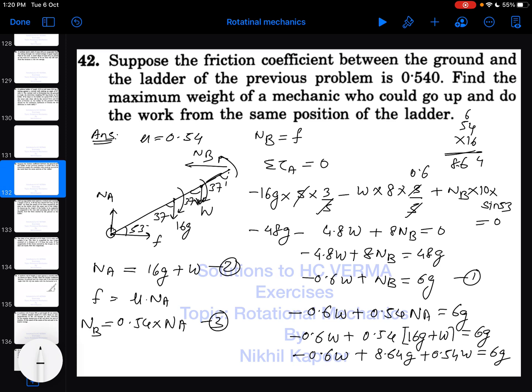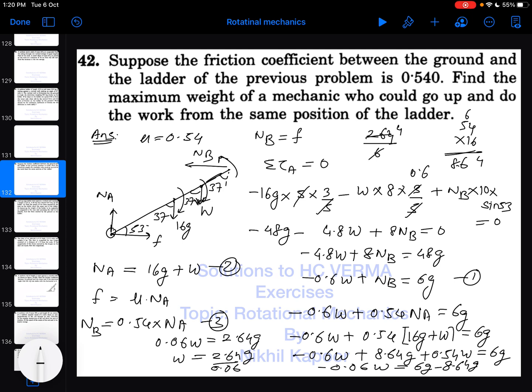So minus 0.6 W plus 0.54 W, the answer comes out to be minus 0.06 W is equal to 6G minus 8.64 G. So let's write here, 0.06 W is equal to 2.64 G. So W comes out to be 2.64 G upon 0.06. So that would be 264 G upon 6.